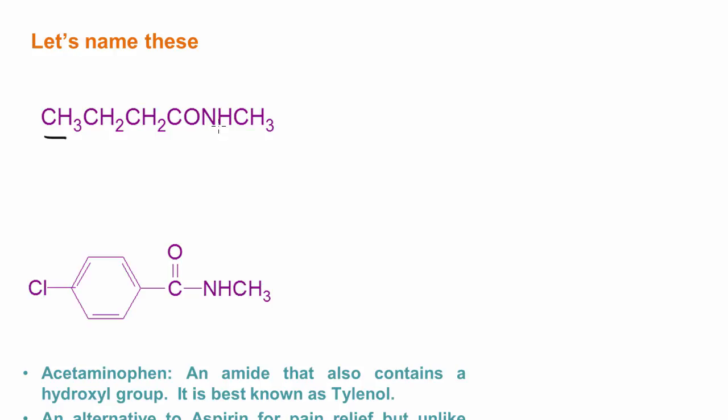Let's go ahead and name this one here. Sometimes it's better to draw this part out. Okay, so we'll go ahead and draw this out. So we have CH2, CH2. Here's our carbonyl group. Here we have the nitrogen, one hydrogen, and a methyl group. So we'll go ahead and name this as the acid. Okay, so this would be a 4-carbon acid, so this would be butanoic acid.